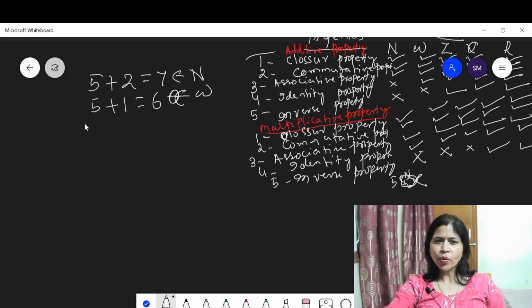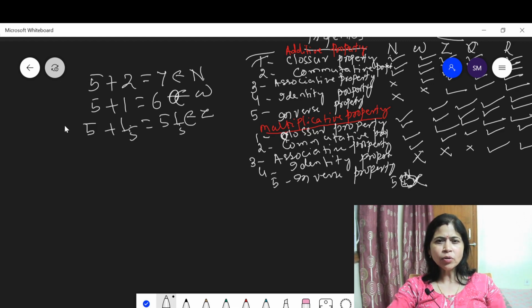In the same way, 5 plus 1 upon 5 gives 5 and 1 upon 5, which also belongs to the rational numbers. This means the additive closure property is satisfied by the natural numbers, whole numbers, integers, rational numbers and real numbers.